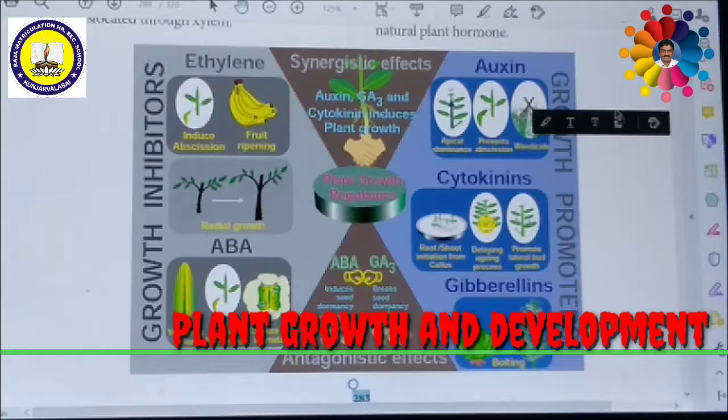More than 100 gibberellins have been reported from both fungi and higher plants. These gibberellins are named GA1, GA2, GA3 and so on. GA3 is the first discovered gibberellin. The major sites of gibberellin production in the plant are the embryo, roots and young leaves near the tips. Immature seeds are rich in gibberellins.